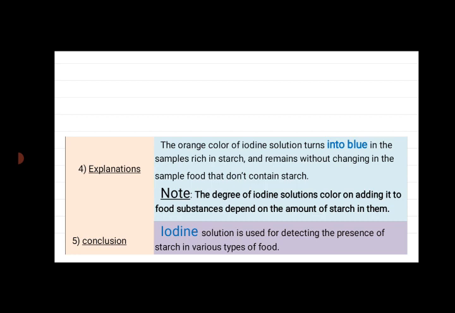Explanations. The orange color of iodine solution turns into blue in the samples rich in starches and remains without changing in the food samples that don't contain starches. Note the degree of the iodine solution color depends on the amount of starches in the food substances. Conclusion: iodine solution is used for detecting the presence of starches in various types of food.